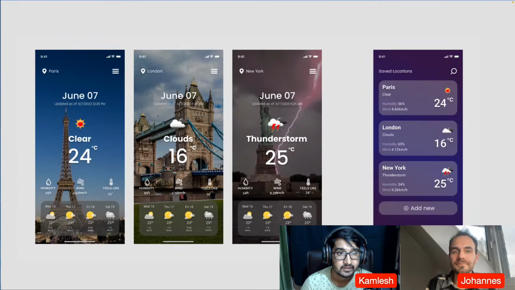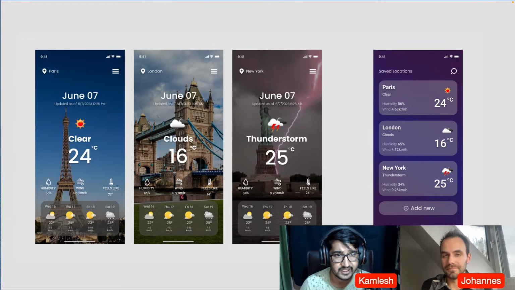Basically here you will have only two screens with different things. On the first screen, as you see here, we have some weather information with the current date, and there is some forecast as well. So basically there are going to be two screens. Let's move to the next slide.